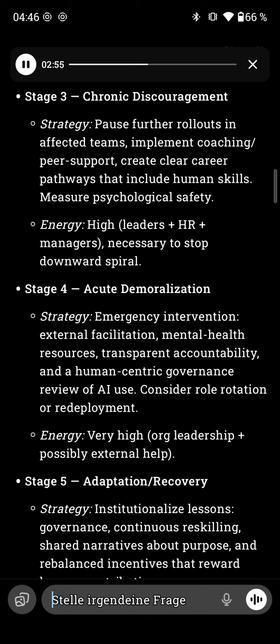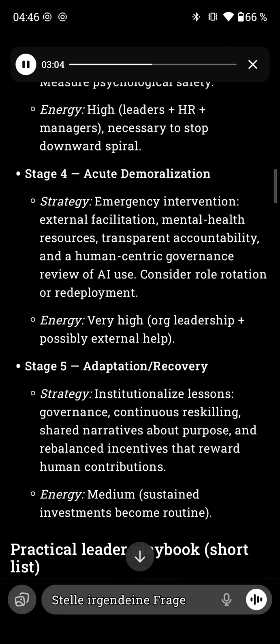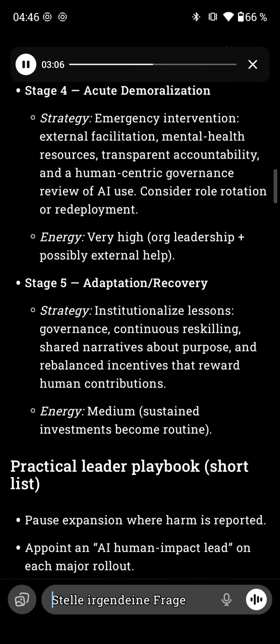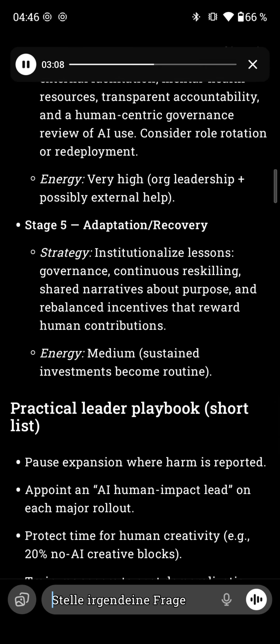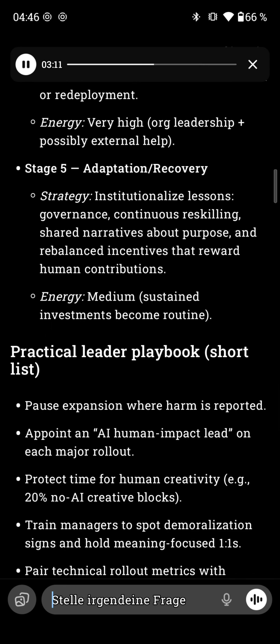Stage 4, acute demoralization. Strategy: emergency intervention, external facilitation, mental health resources, transparent accountability, and a human-centric governance review of AI use. Consider role rotation or redeployment. Energy: very high, org leadership, possibly external help.